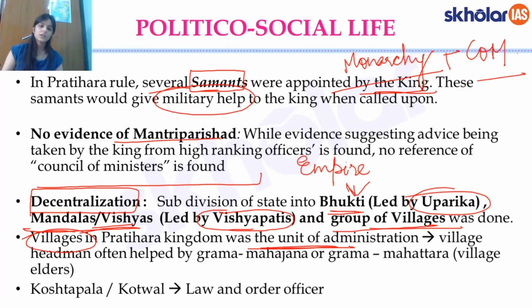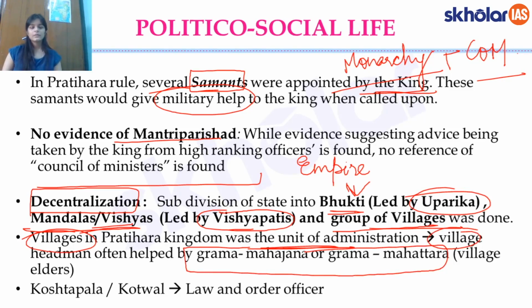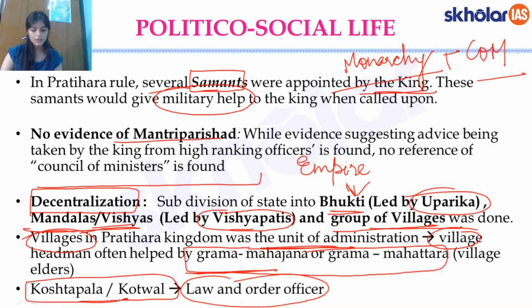So each village in the Pratihara kingdom was the unit, and this is very similar to what was happening in the times of Guptas and Harsha. And the village headman was held by Gram Mahajana or Gram Mahatara, right? Something like a panchayat. Village elders were helping the village headman. This is something that was there at the times of Pratiharas, and they had a law and order officer who was called the Koshtapala or the Kotwal. Just remember these terms, they are important from the prelims perspective.